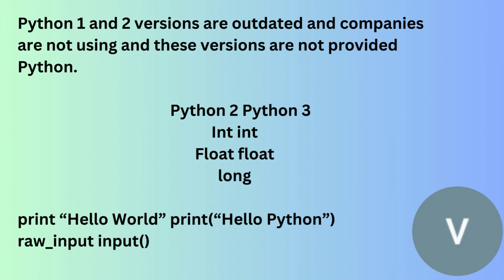So see Python 2 and 3, int, float, long. For these initializations we are not giving anything directly. We can print hello world using parentheses and quotations, print of hello Python. The print bracket is not available in Python 2, right? And in Python 3, print of hello Python, here we have mentioned braces, like parentheses.